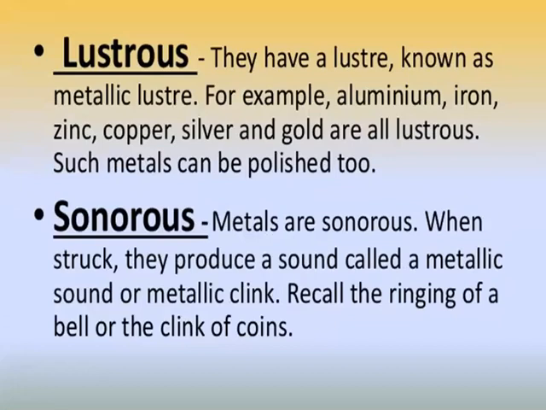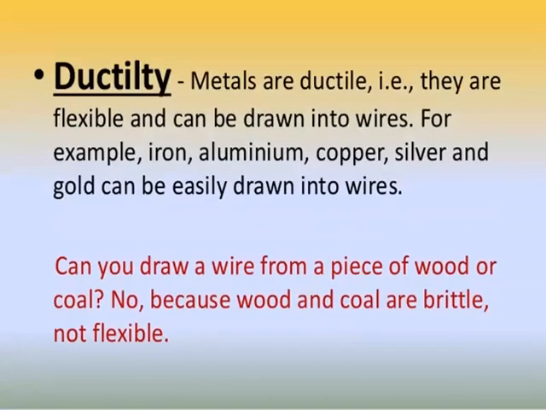Metals have a luster known as metallic luster. For example, aluminium, iron, zinc, copper, silver, and gold are all lustrous. Such metals can be polished too. Metals are sonorous. When struck, they produce a sound called a metallic sound or metallic clink. Recall the ringing of a bell or clink of coins.